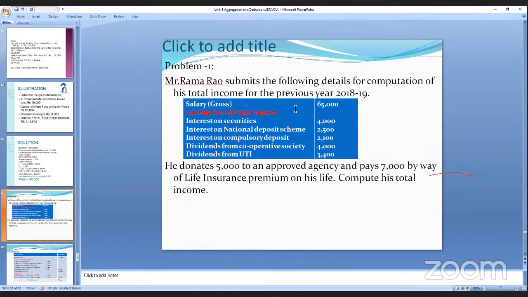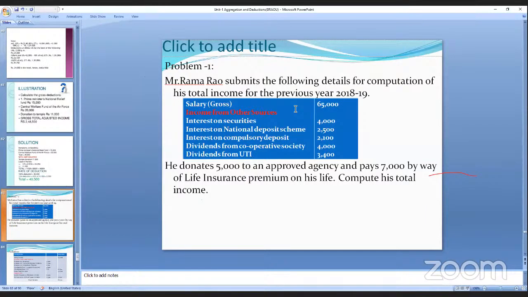Donations come under which section? 80G. Where a person deposits 5,000 to an approved agency and also pays 7,000 by way of life insurance. So here he made two deductions: one is the donation, and the other is the 7,000 rupees paid for the life insurance.